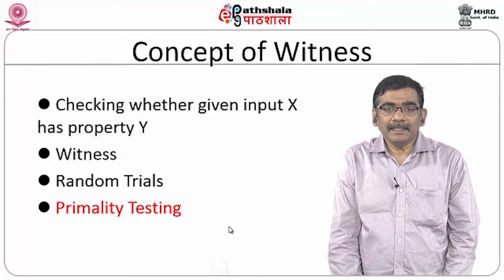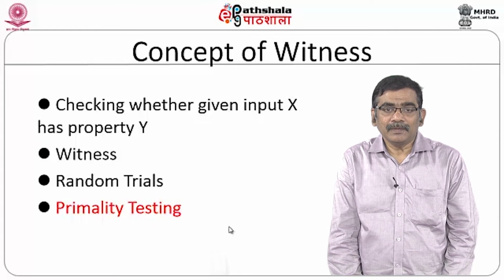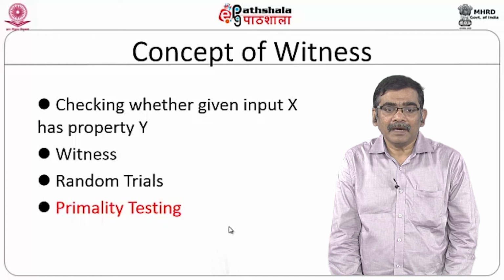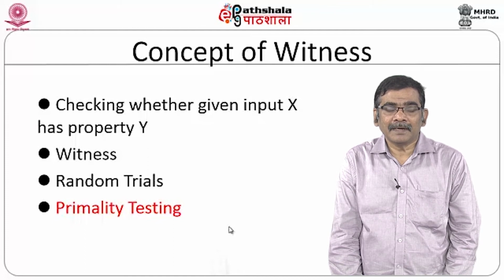The whole thing depends on the statement of the witness. If you want to improve the quality, maybe you can repeat this for k trials, where you can choose k witnesses and you can guarantee whether the number is a prime number or not.